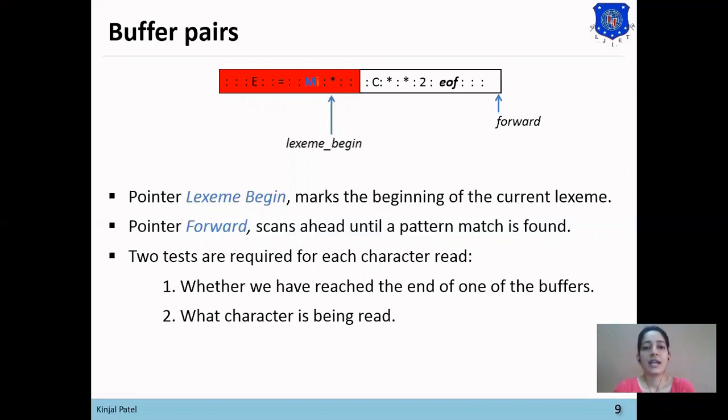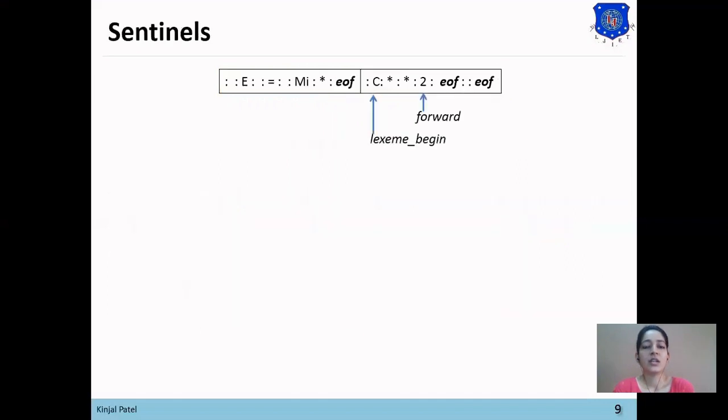So these two tests are required in the buffer pair, and to reduce the tests, so that we need not check at each point whether the buffer is full or not, the sentinel is used. It reduces the time complexity, because if at each character we are checking whether the buffer is full or not, then it will be time consuming. So that's why the sentinel is used.